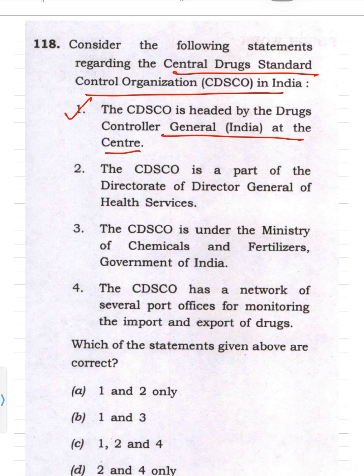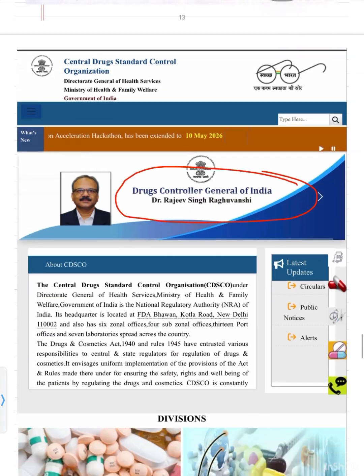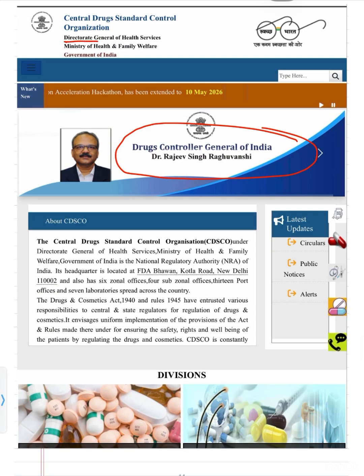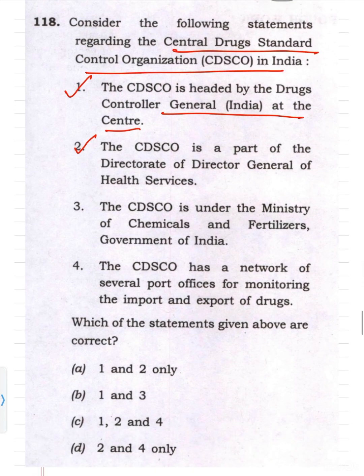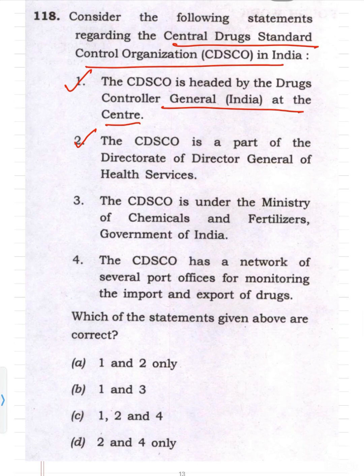Second is the CDSCO is a part of the Directorate of the Director General of Health Services, DGHS. Coming to the website, it is written that the Central Drug Standard Control Organization is under the Director General of Health Services, Ministry of Health and Family Welfare, Government of India. So it is under the DGHS. And third is the CDSCO is under the Ministry of Chemicals and Fertilizers, Government of India. No, it comes under the Ministry of Health and Family Welfare.